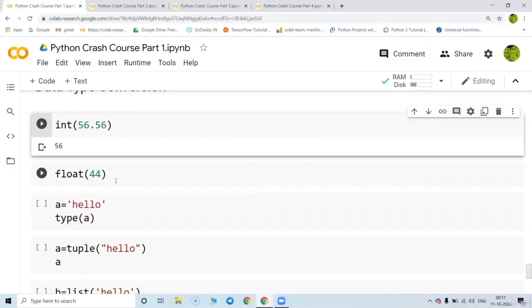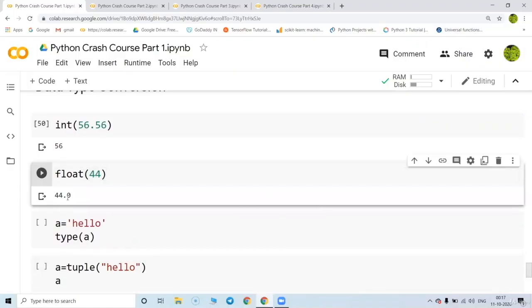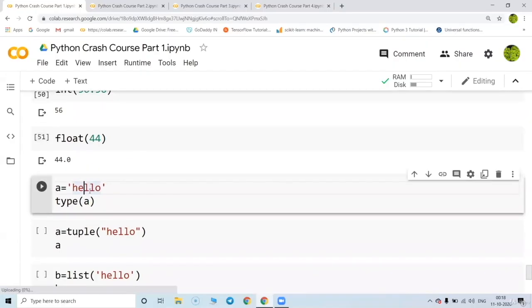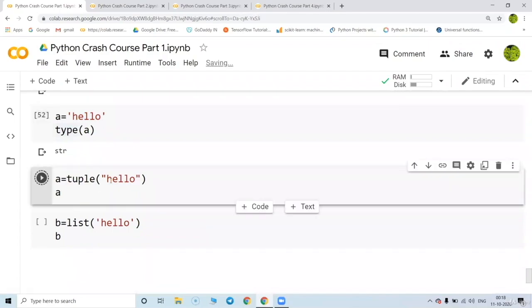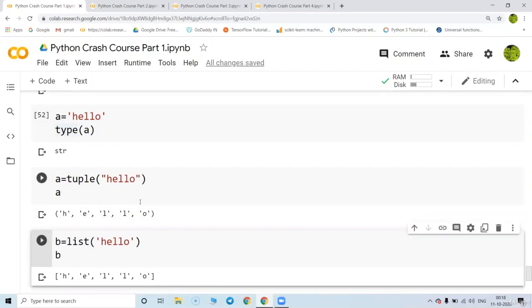Similarly, 44 is an integer value, and using float as a keyword, I'm converting that into a float. Again, suppose hello is a string, and I can convert hello either into a tuple or into a list. So this is called data type conversion.